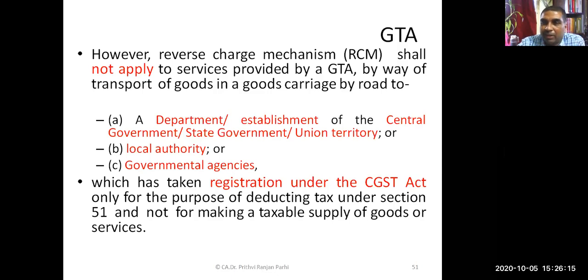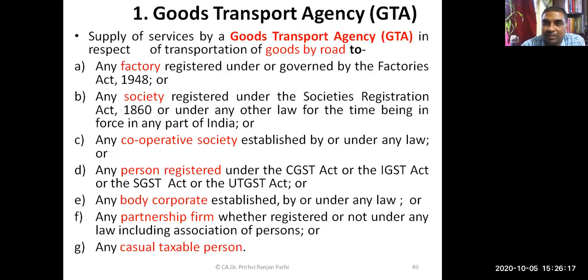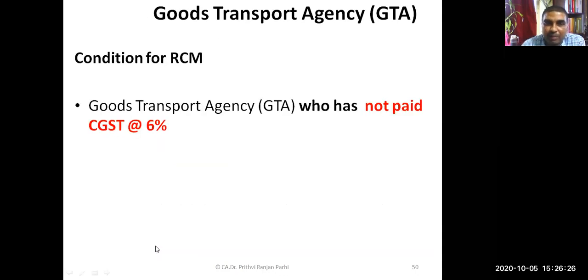So, I repeat once again: for goods transport agencies, reverse charge mechanism is applicable when they make supply to these persons. However, if goods transport agency voluntarily chooses to pay GST at the rate of 6%, then reverse charge mechanism will not be applicable.